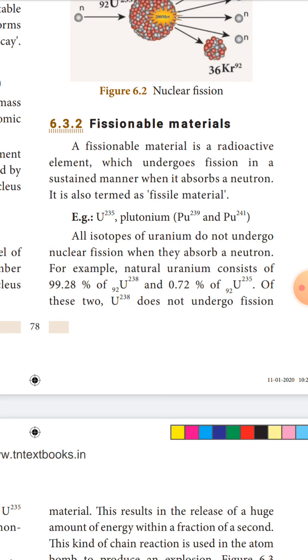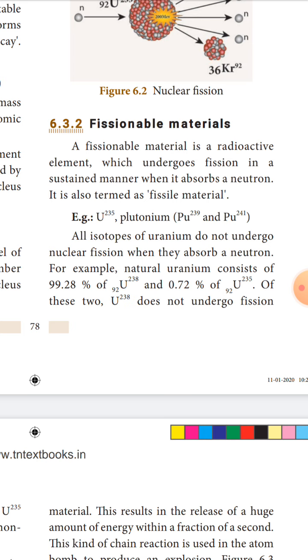All isotopes of uranium do not undergo nuclear fission when they absorb a neutron. For example, natural uranium consists of 99.28% of uranium-238 and 0.72% of uranium-235.